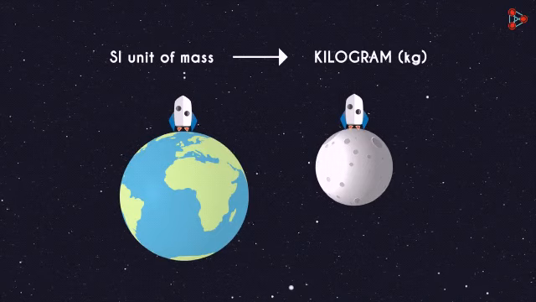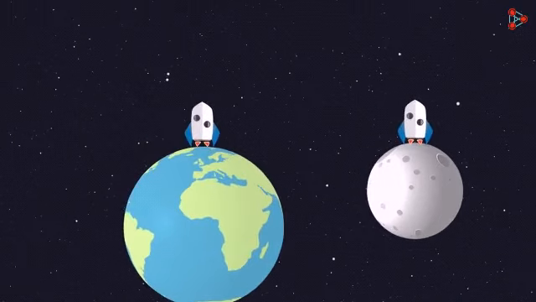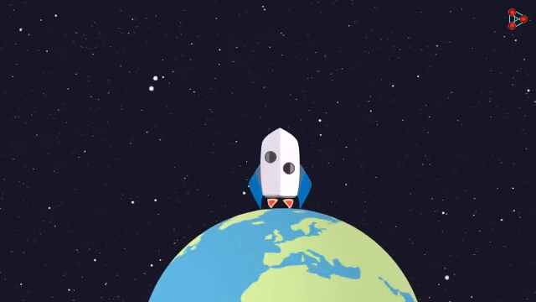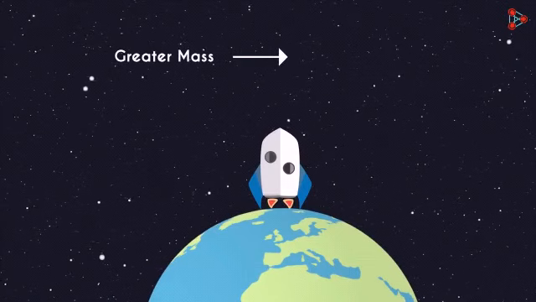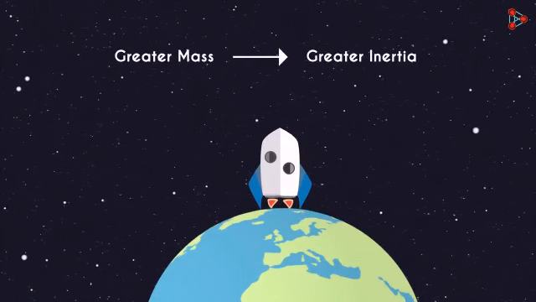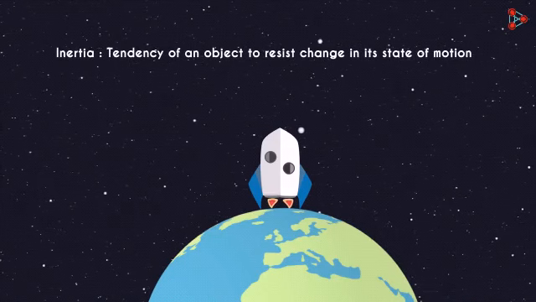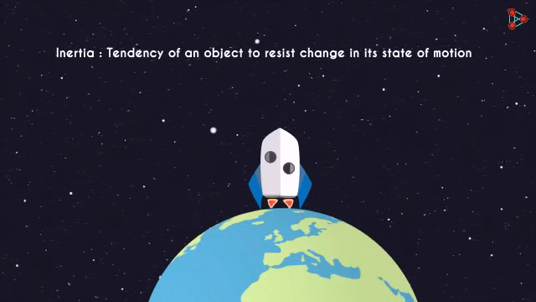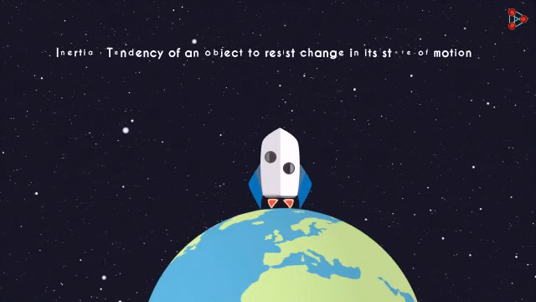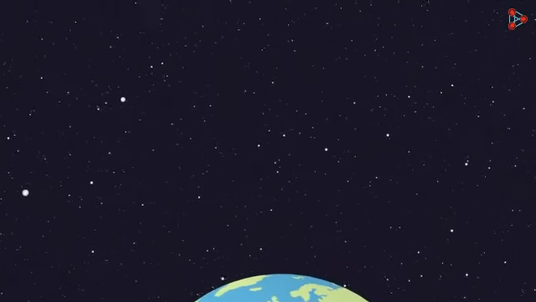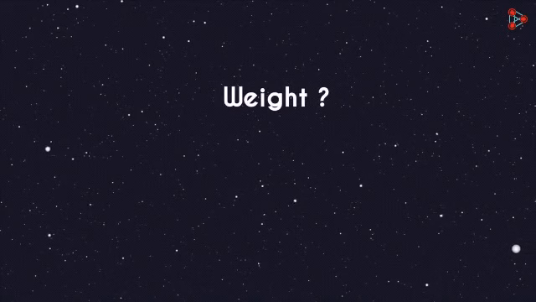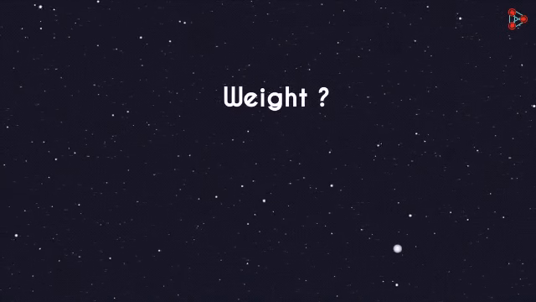Another concept we'd learnt about an object's mass was that it is a measure of its inertia. Greater the mass of an object, greater will be its inertia. Inertia is nothing but the tendency of an object to resist change in its state of motion. So now we have an idea about what mass is. But what's weight then? How do we understand the weight of an object?